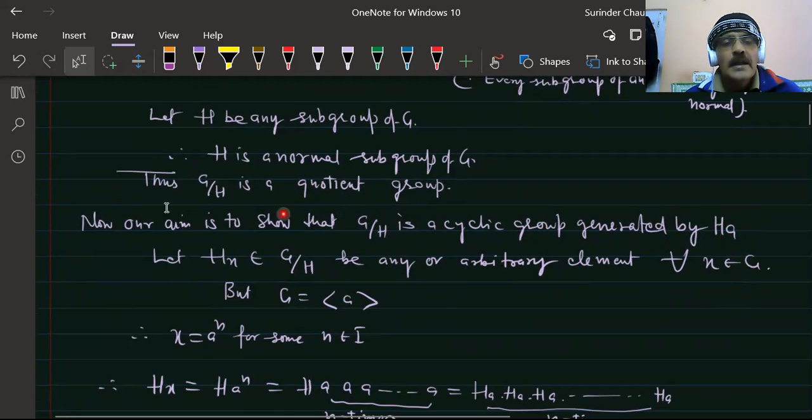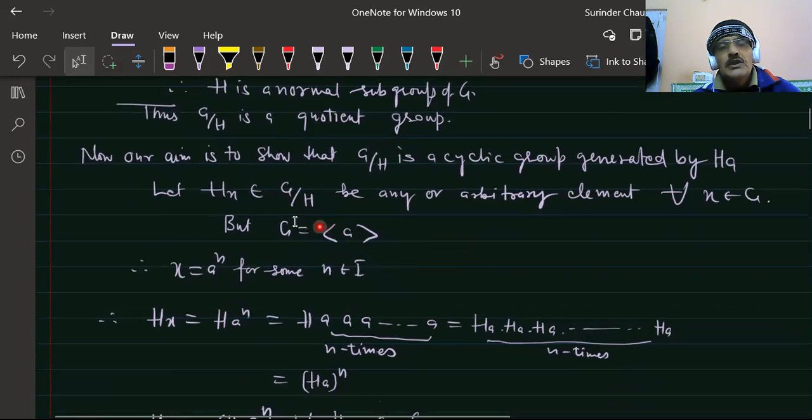So for that, let us take Hx belonging to this quotient group G upon H, an arbitrary element, for x belonging to G. But G is a cyclic group generated by a.